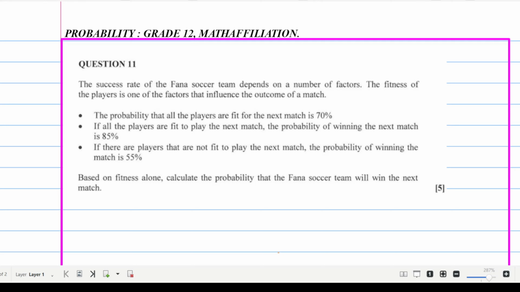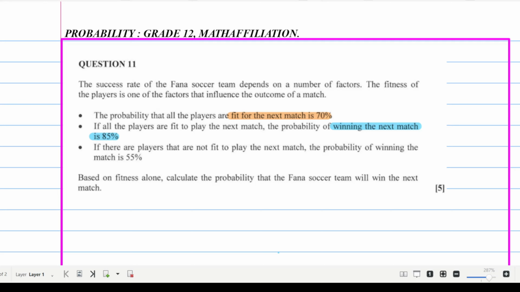Let us go into details. The probability that all the players are fit for the next match is 70%. So here, one, it's fitness. Its probability is 70%. If all the players are fit to play the next match, the next thing that we have is the probability of winning the next match, which is 85%.